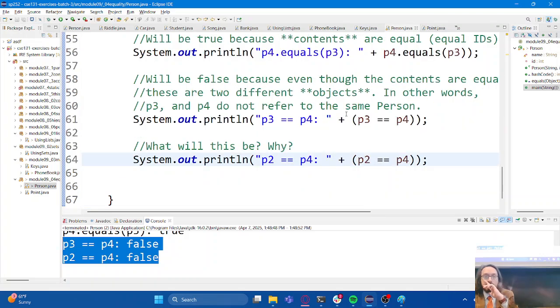Cool. Any questions about that example? All right. If there aren't any questions, that's it.